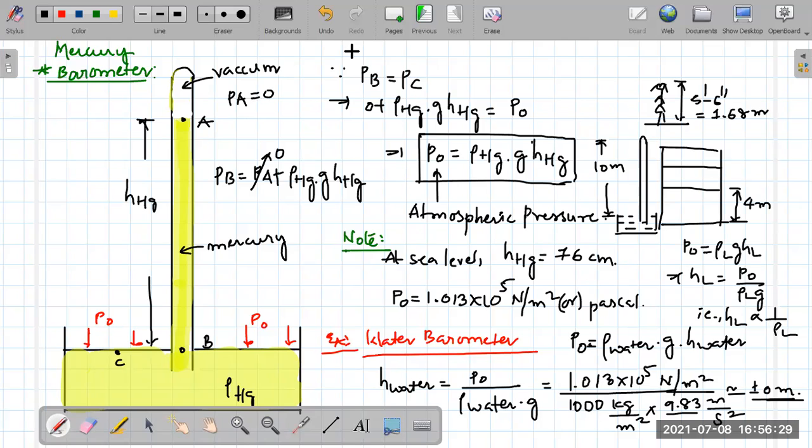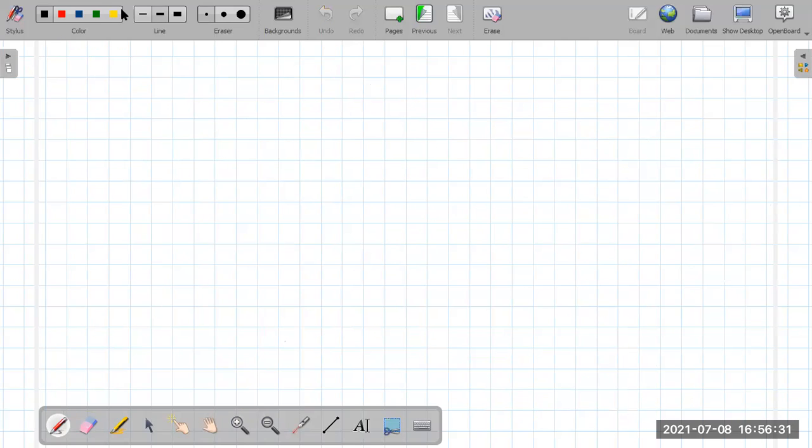Now, if you want to measure the pressure of gases, then we have a device called a manometer.